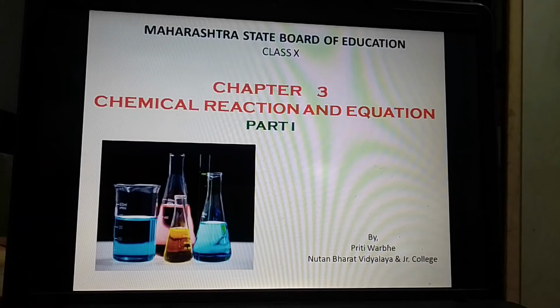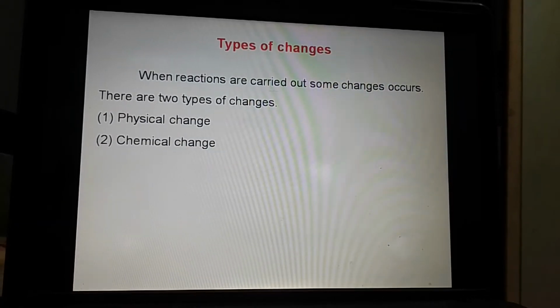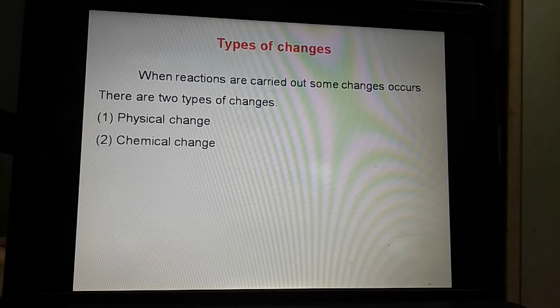Hello friends, today we will see chapter number 3, chemical reaction and equation. In that, first we will see what are the types of changes. That type of changes we have already learned in 7th standard and in other previous standards. Now there are two types of changes. First one is physical change and second is chemical change.